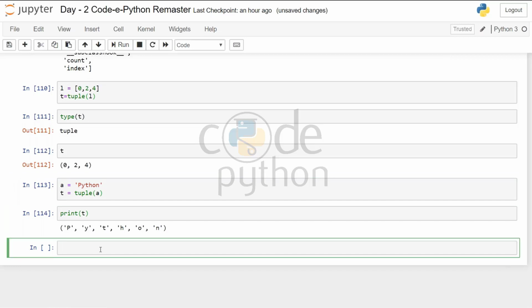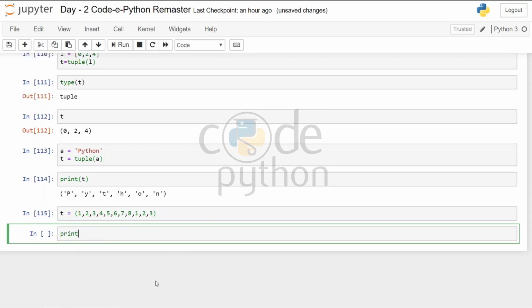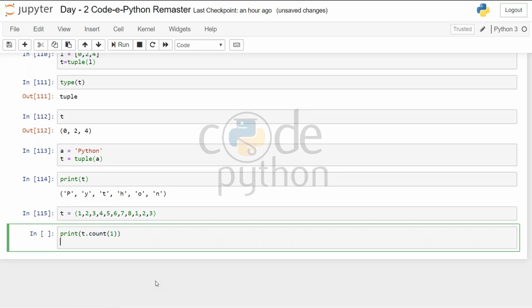There are some basic methods of a tuple that you can use. Let's take a tuple, let's say 1, 2, 3, 4, 5, 6, 7, 8, and again 1, 2, 3. Now you can just print t dot count. What do I want to count? 1. Also, I can do t dot index.